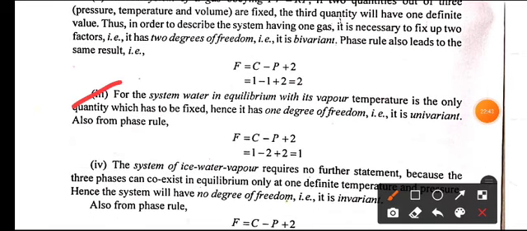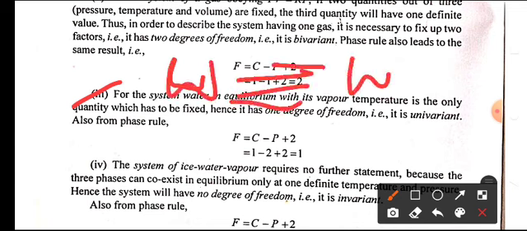Next one, for the system water in equilibrium with its vapor, temperature is the only quantity which has to be fixed. Hence, it has 1 degree of freedom. Once again, I repeat this one. For the system, water in equilibrium with water vapor, temperature is the only quantity which has to be fixed. Hence, it has 1 degree of freedom. Such systems are also called univariant.